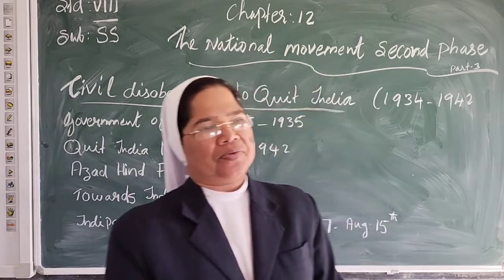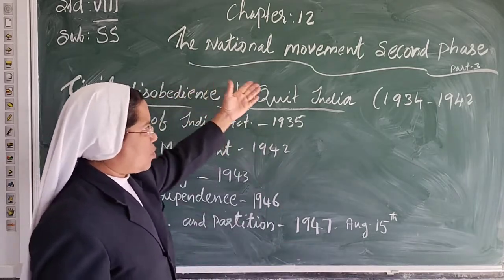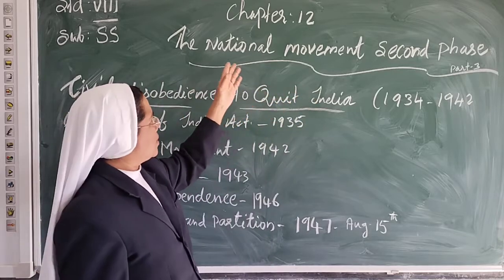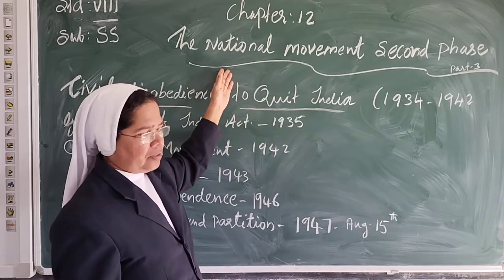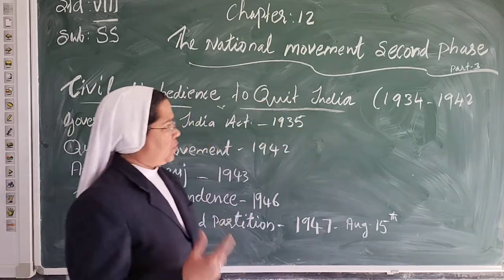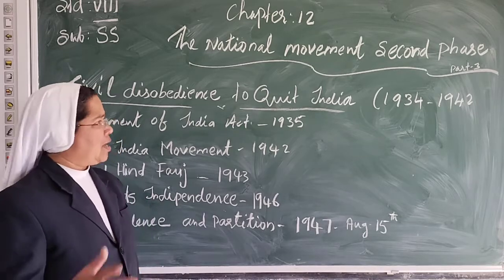Today, let us continue lesson 12, the national movement, second phase. Already we have two parts over. Now we have to study the third part, the national movement second phase. Today, let us study the civil disobedience to Quit India.